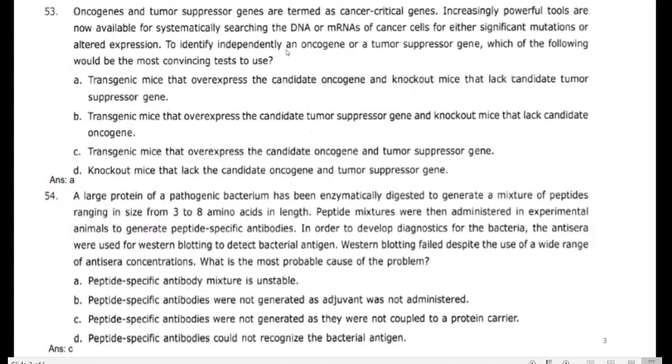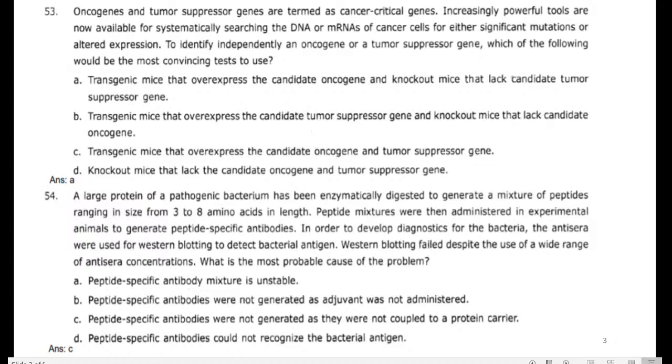Whenever we are studying cancer, oncogenes and tumor suppressor genes, we want to isolate the cancer or tumor cell. For that, we want to compare the cancer cell and the cancerless cell. For that only we are doing research with the mice.